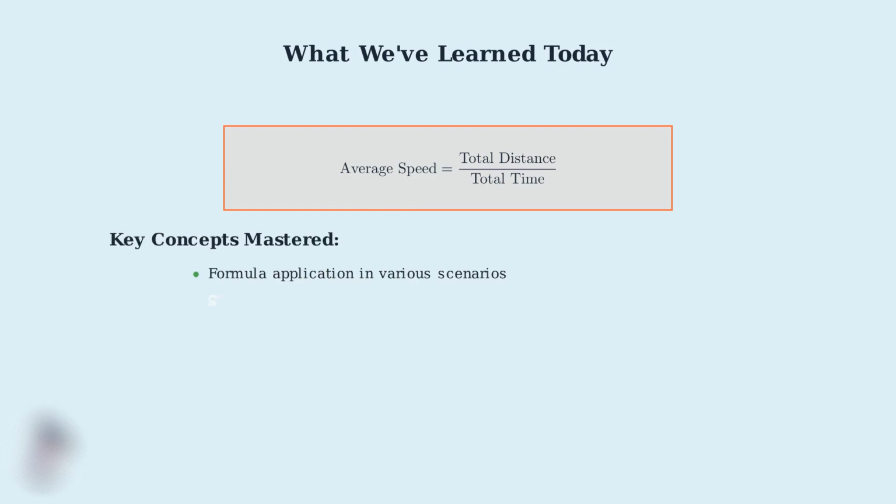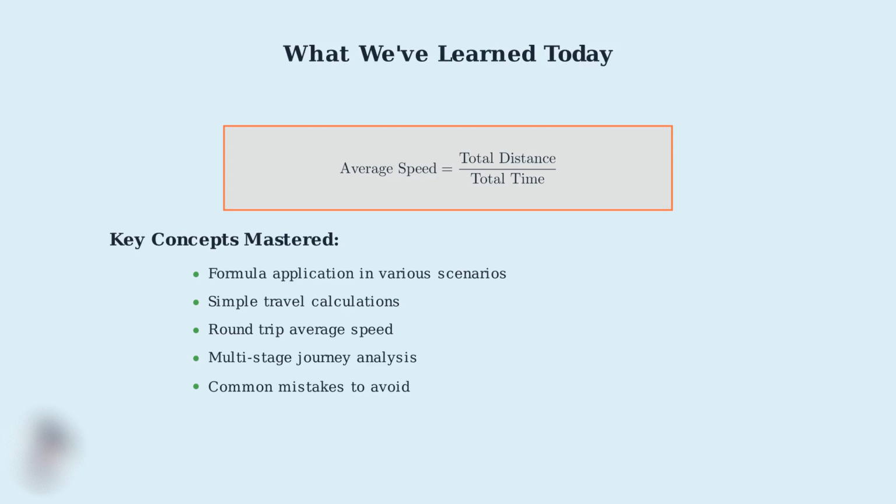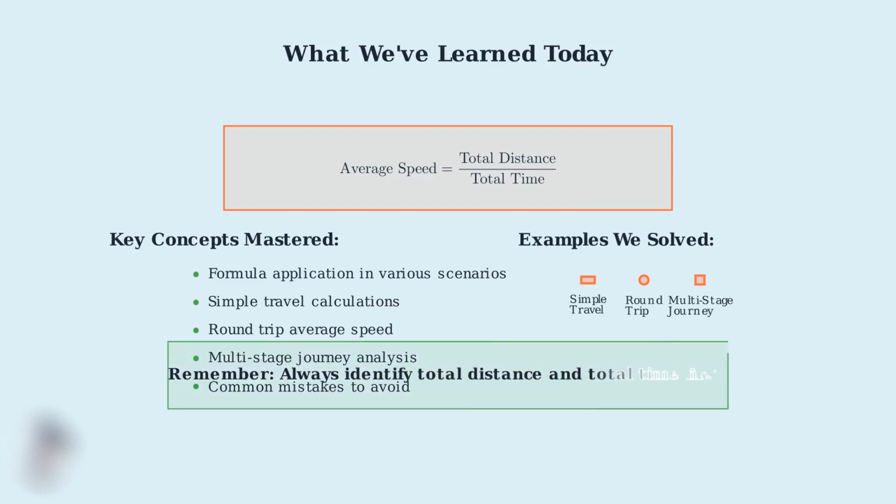Throughout our journey, we mastered several key concepts. We learned how to apply the formula in various scenarios, from simple travel calculations to complex multi-stage journeys. We worked through 3 progressively challenging examples: simple travel calculations, round-trip scenarios, and multi-stage journeys. Each example built upon the previous one, strengthening your problem-solving skills. Most importantly, we identified common mistakes and how to avoid them. Remember, the key to success is always identifying the total distance and total time first, before applying the formula.